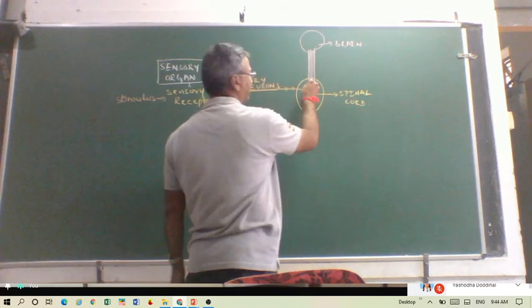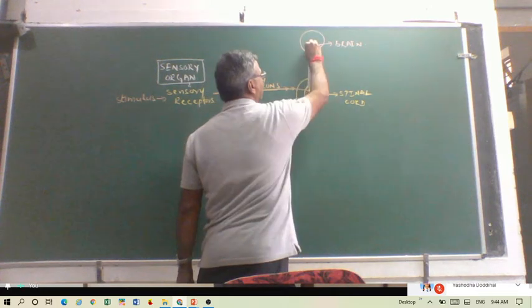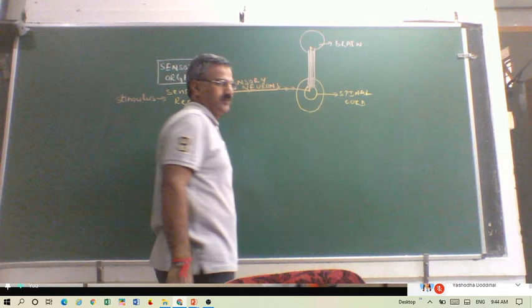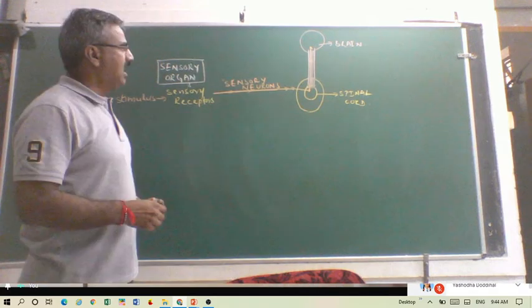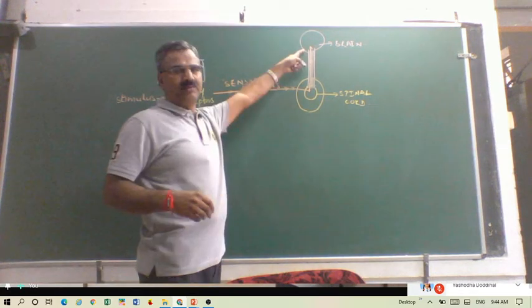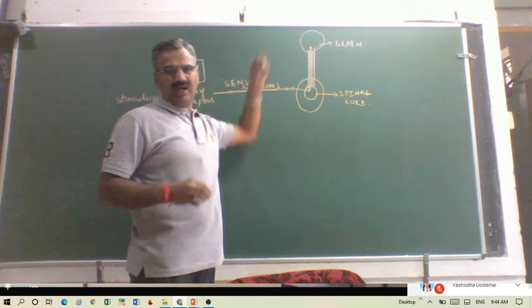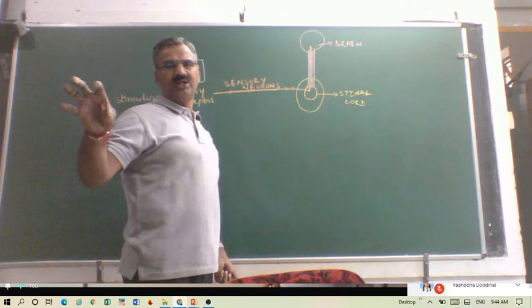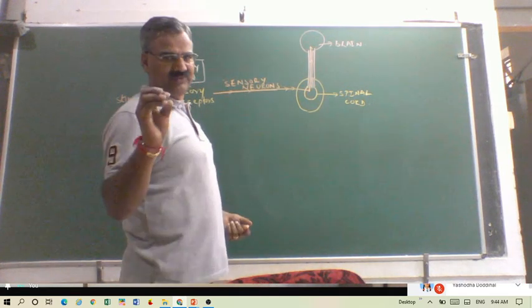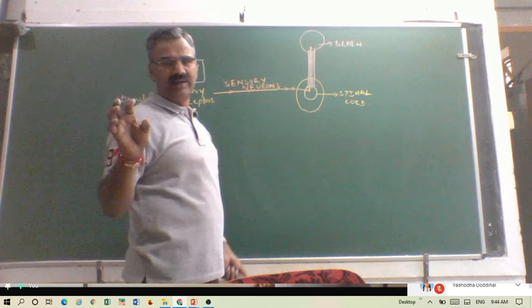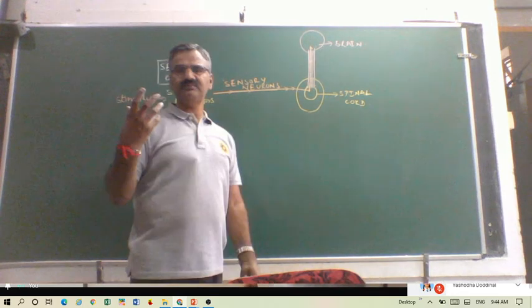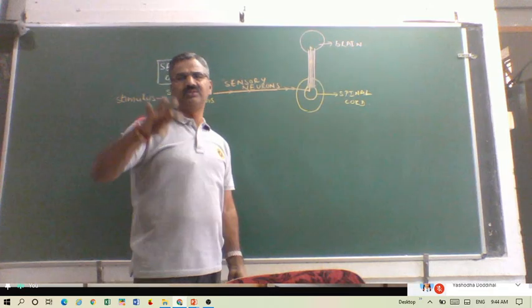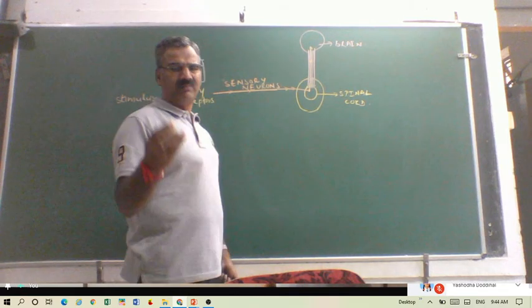Here also there is a sensory neuron responsible for this. In the brain it is processed and some response is provided. We will see how the processing takes place when we study the brain, in brief.